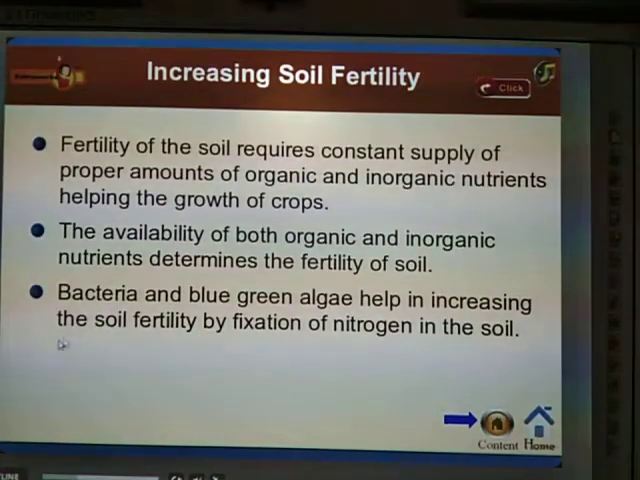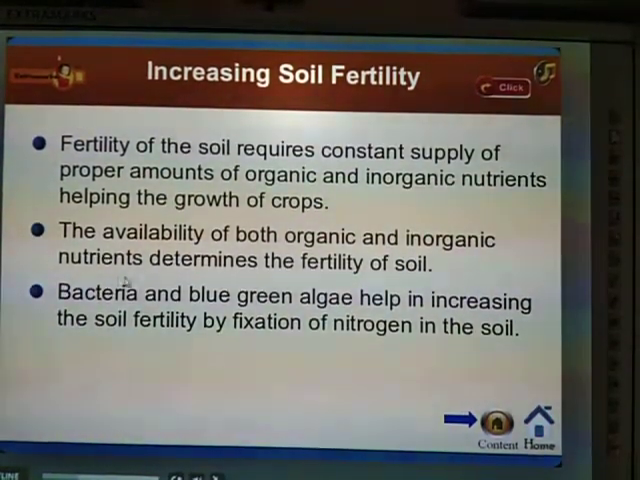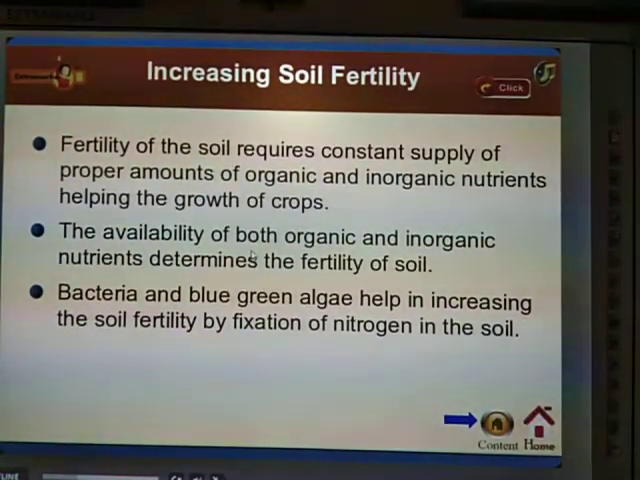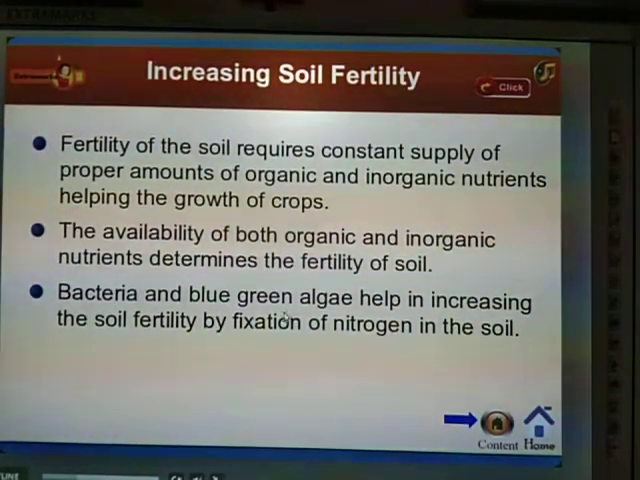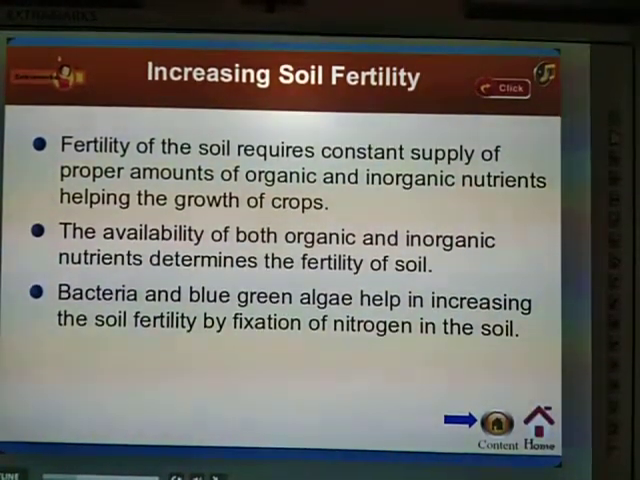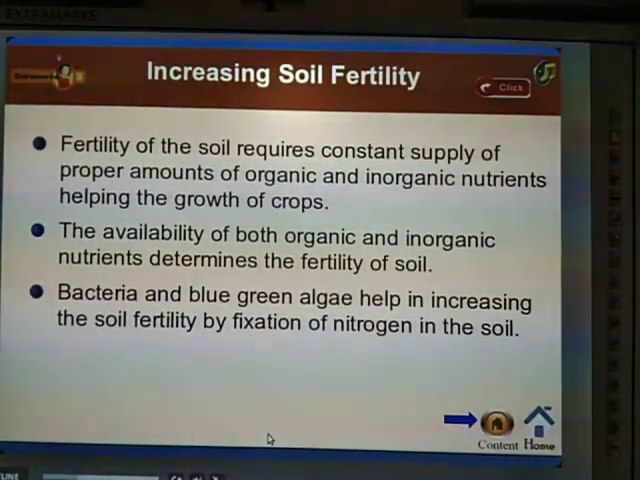So these are some bacteria. It is very necessary to improve the nutrients of our plants. These are the microorganisms that help us increase the soil fertility. How? By the fixation of nitrogen in the soil. As you know, plants do not take nitrogen which is present in the atmosphere. They take it only from the soil.